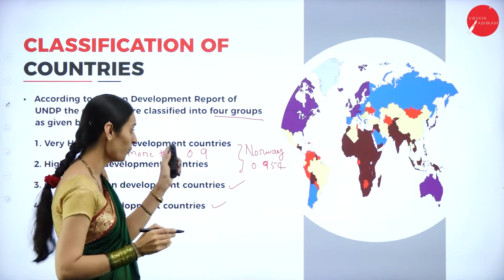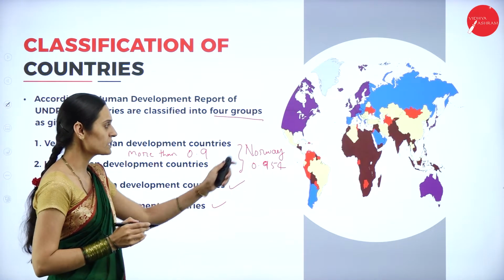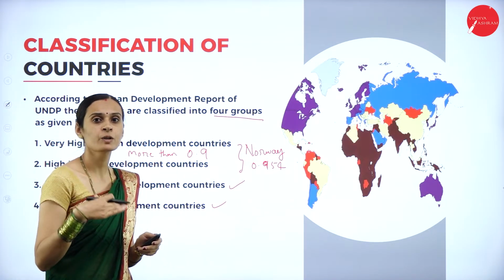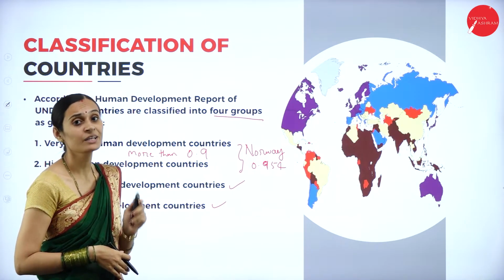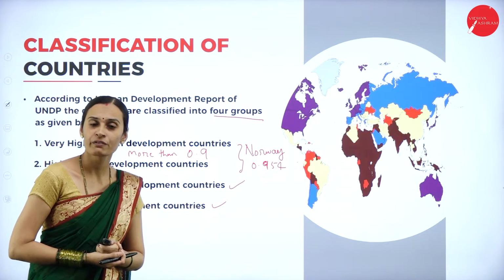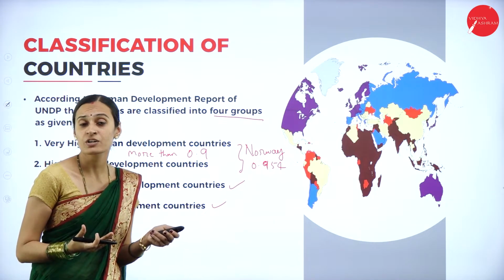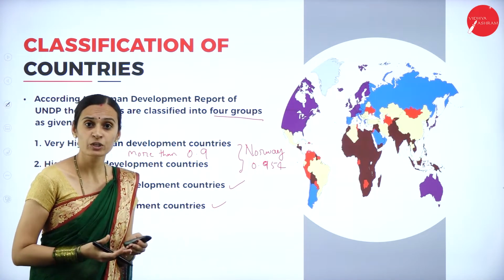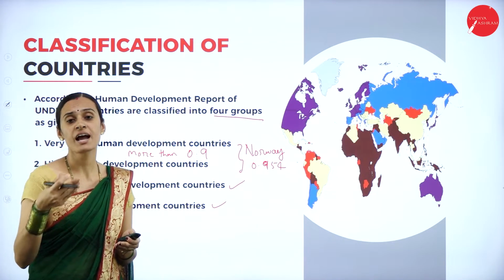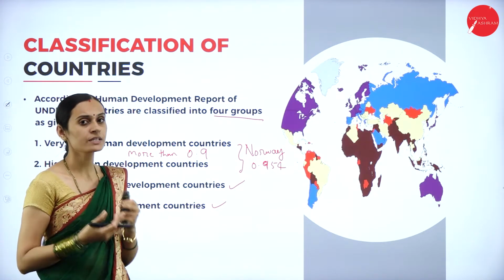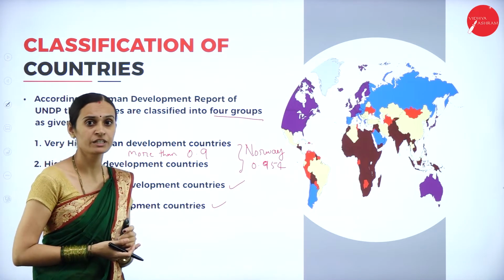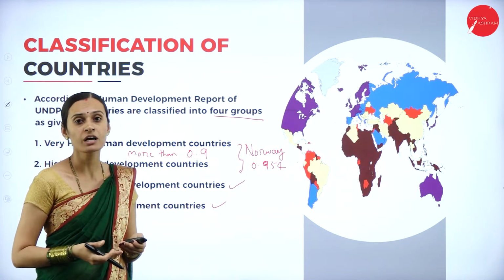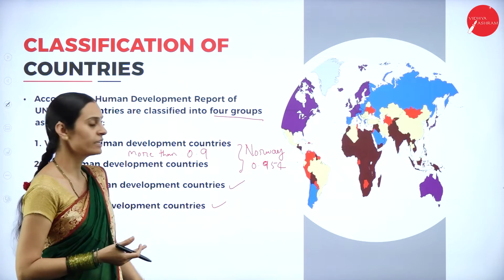Norway has a 0.954 HDI value, more than 0.9. First place goes to Norway, second one Switzerland, then Ireland. These countries have a very good standard of living, and you can recognize highly facilitated infrastructure, high per capita income, and high capital accumulation, so the country has developed features. Countries coming under very high human development include Norway, Switzerland, Ireland, Australia, Austria.